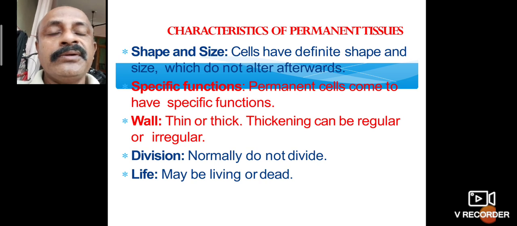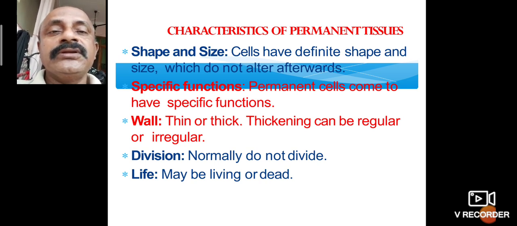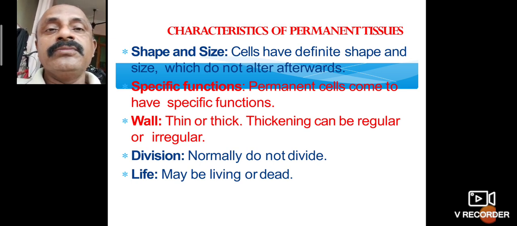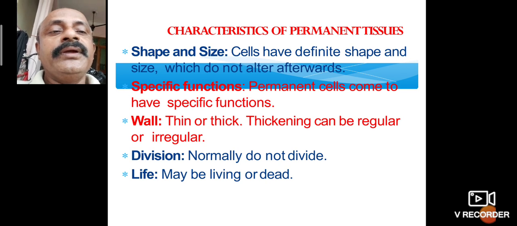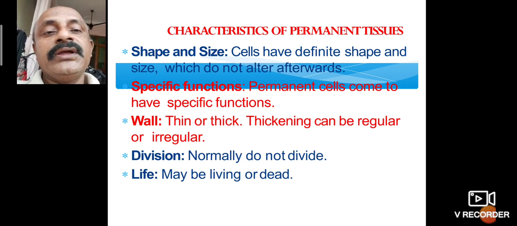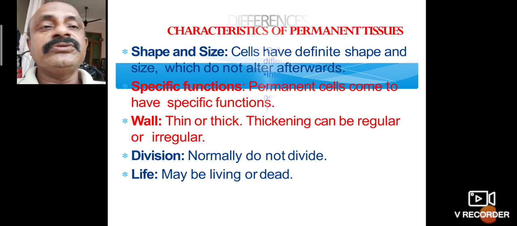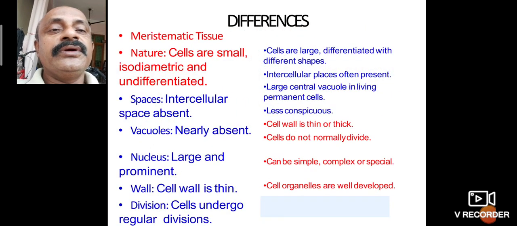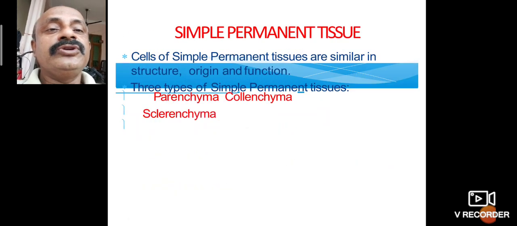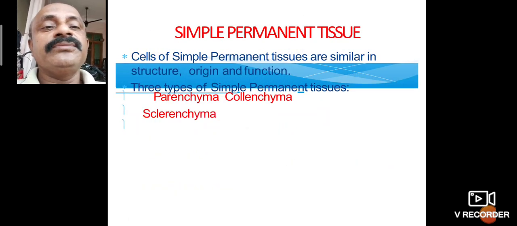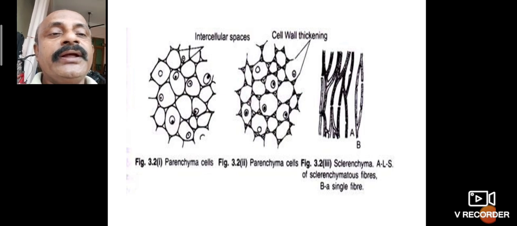The cell wall is thin or thick. Thickening can be regular or irregular. Division: normally they do not divide. Life: the cells may be living or dead. So this is also a simple type of tissue. The meristematic cells and simple tissues can be classified. What is the meaning of parenchyma? Your parenchyma cells.